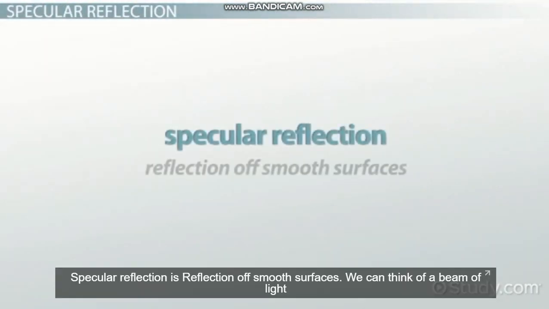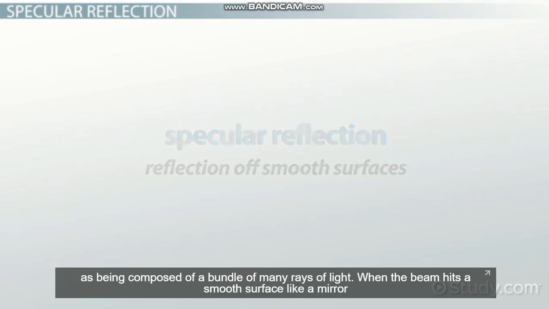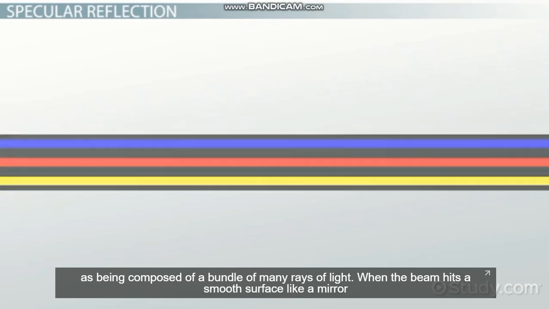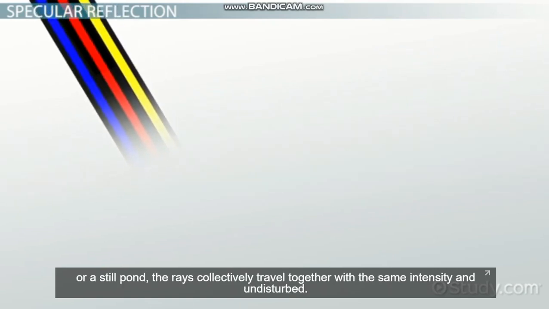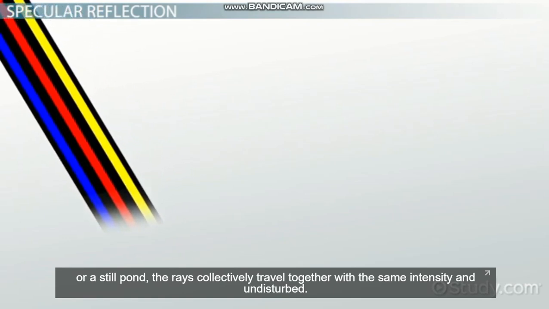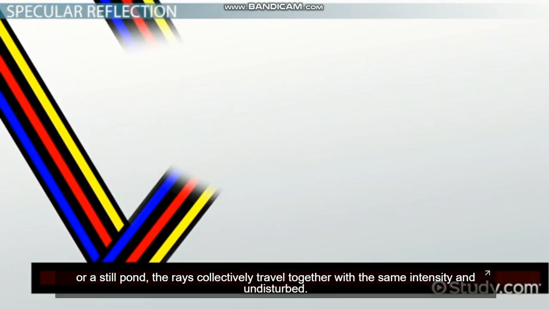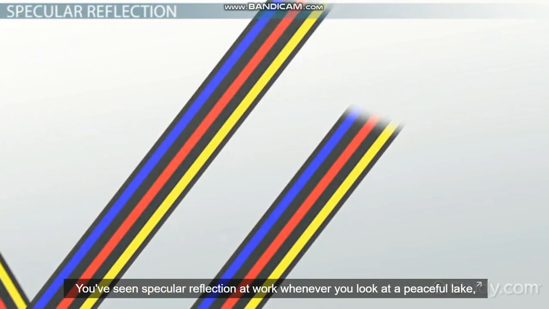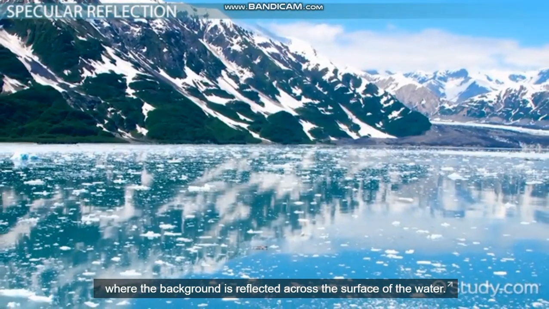Specular reflection is reflection off smooth surfaces. We can think of a beam of light as being composed of a bundle of many rays of light. When the beam hits a smooth surface like a mirror or a still pond, the rays collectively travel together with the same intensity and undisturbed. You've seen specular reflection at work whenever you look at a peaceful lake, where the background is reflected across the surface of the water.